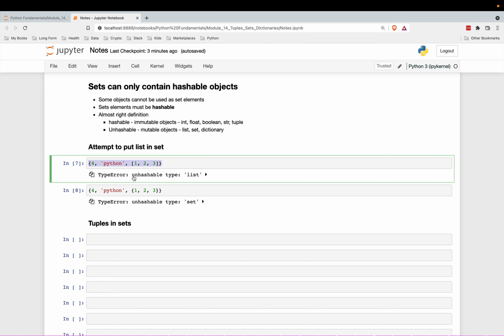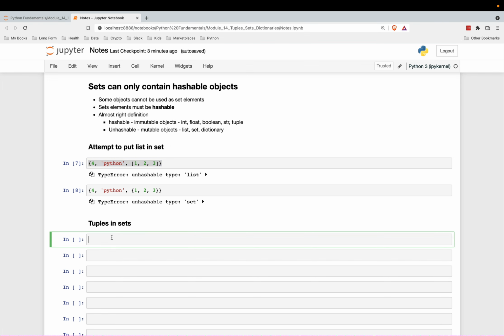We'll see why this is important later on and go a little bit more into this unhashable and hashable definition. But really, for now, just think of hashable as these immutable objects that cannot change. So integers, floats, booleans, strings, tuples. Unhashable would be mutable objects, lists, sets, and dictionaries.